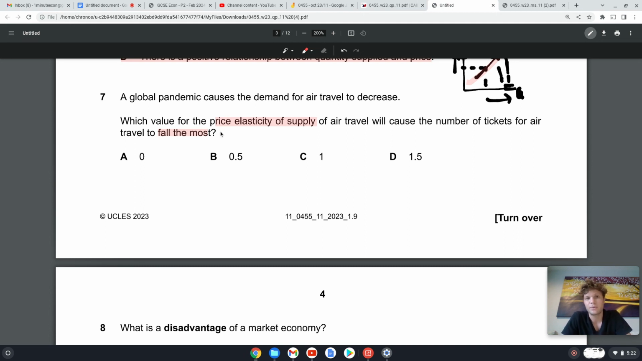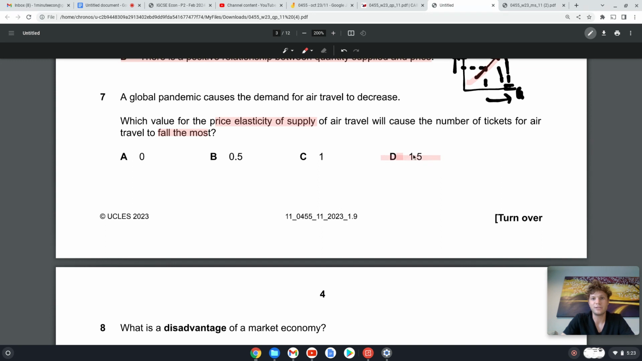So we're looking for a situation where the quantity supplied can actually change a lot here. So basically, we're looking for an elastic supply. So a PES with a value of greater than 1 will be elastic. Less than 1 will be inelastic. So here we go. Our answer is D.